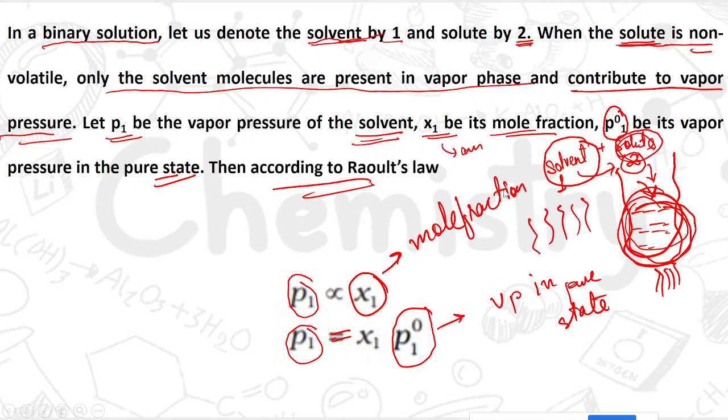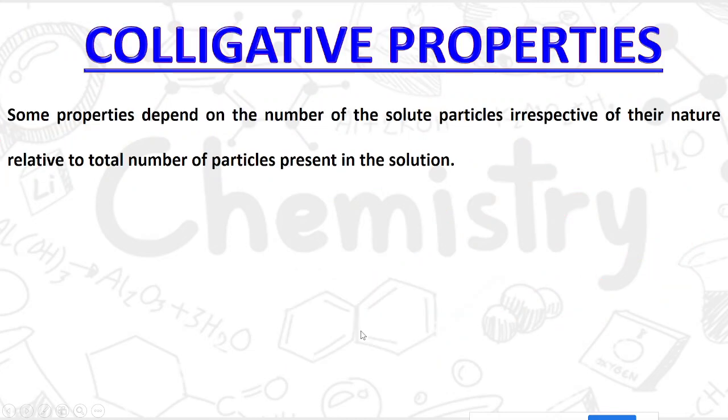So now with all this, we will be moving to the colligative properties. Now see what a colligative property is. Colligative properties are properties which depend on the number of solute particles. Now we have to study these properties for a solution. Solution is equal to solute plus solvent. So these properties, they depend.